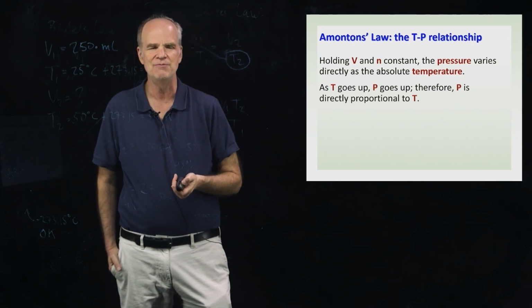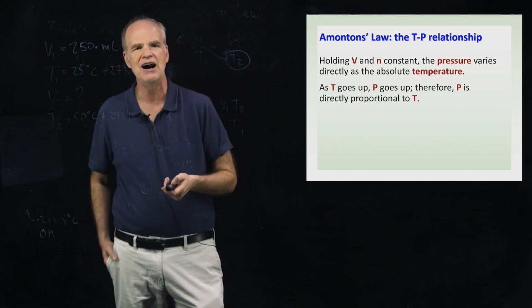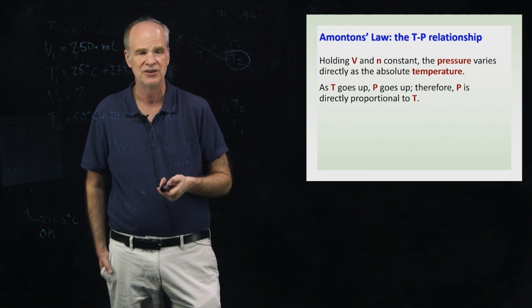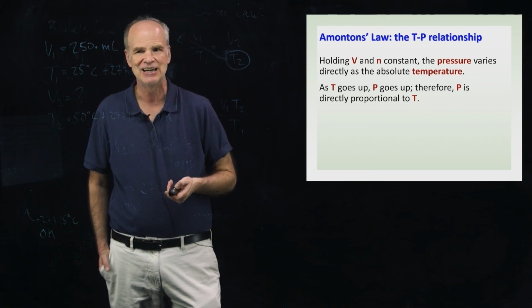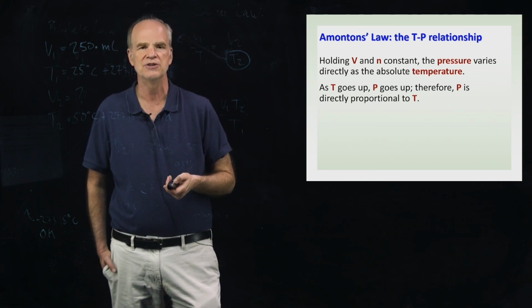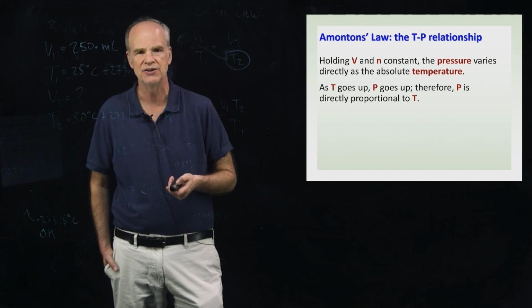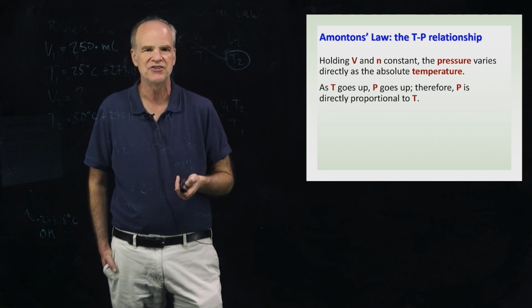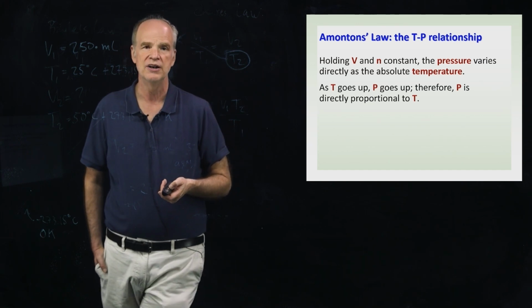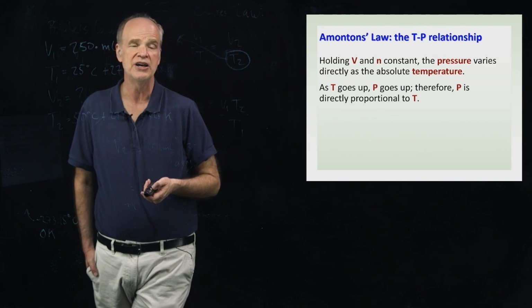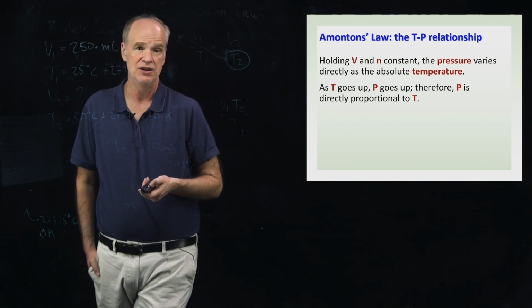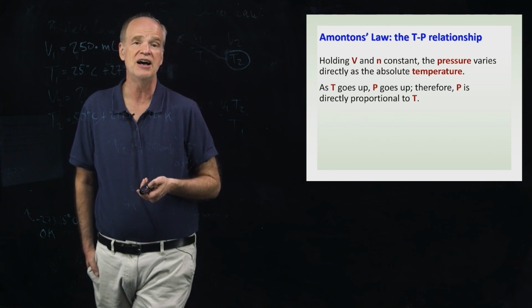It might seem kind of obvious. Say you had a gas, and this time, because we're holding volume constant, it's in an inflexible container. If you heat up the gas in the inflexible container, what is going to happen? The molecules are going faster and faster.